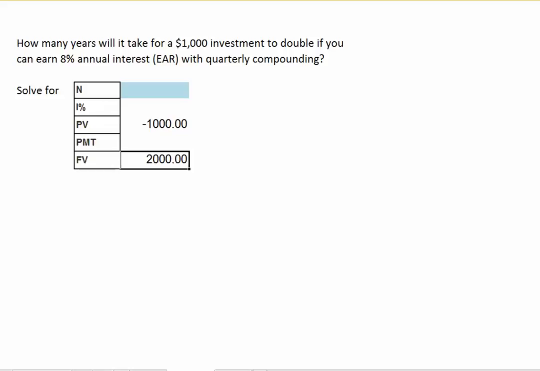We're not talking about an annuity, so we'll put 0 for payments. And again, our 8% is an EAR rather than an APR, so we don't need to worry about compounding frequency. We'll put 8% for our interest rate and solve for the number of periods. Since we have an annual interest rate, we have an annual number of periods, and it will take 9.01 years for our money to double.